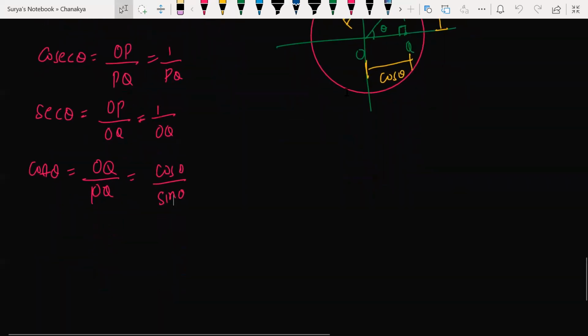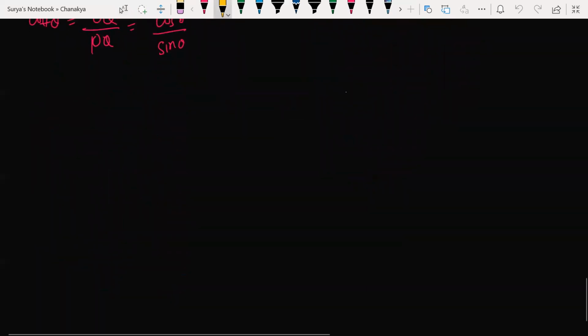As I told you, ratios are nothing but you will have a value for every angle. Look at it, you will have sin 0 degrees, sin 1 degree, 2 degrees, 3 degrees, till infinity. If I say sin theta, in place of theta you can substitute any real number: -1, -2, 1 lakh, 10 lakhs, a million, a trillion, any number, and everyone will have a value. But we need not learn all these things as per your syllabus. We'll be learning only a few things, and we'll move ahead accordingly.